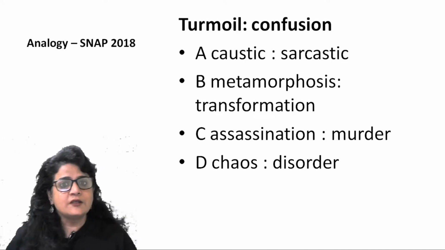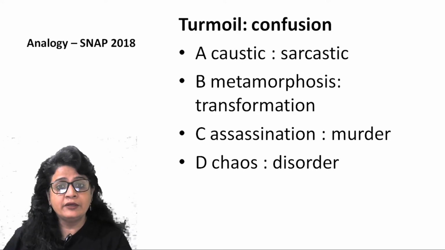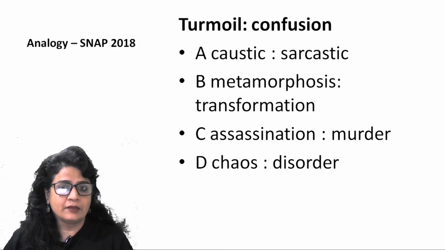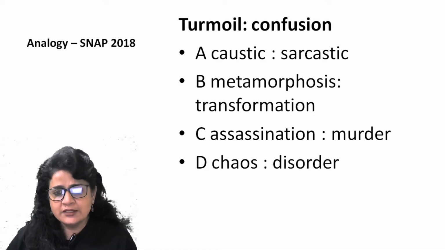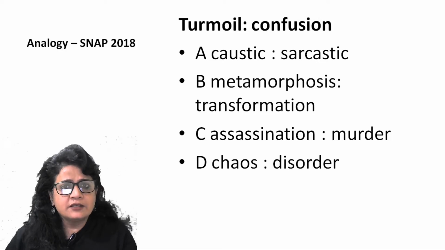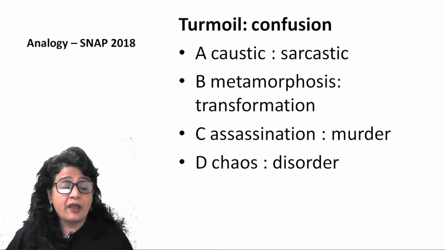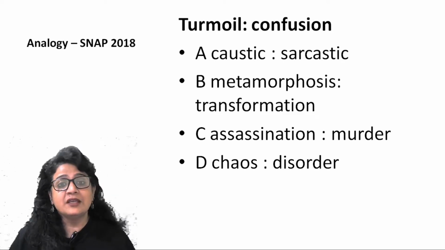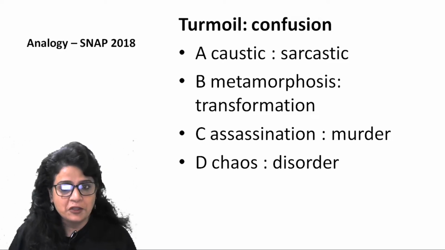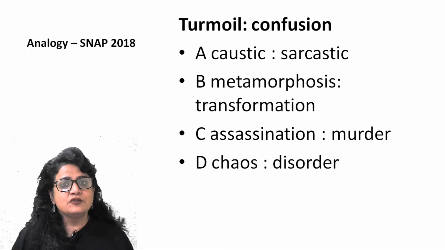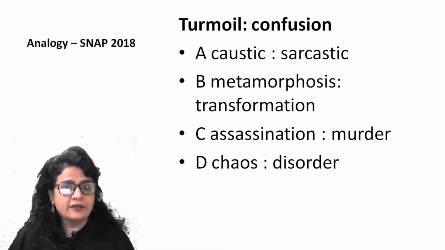Now, SNAP 2018 analogy question also appeared there. Turmoil and confusion. All right. So turmoil and confusion. Turmoil is a state of great uncertainty and confusion. A situation where nobody understands what to do. Nobody has certainty what is going to happen. The perfect word for what happened in 2020. We lived in a turmoil. For the first half of this year, we all lived in a turmoil. We did not know what is going to happen next. We did not know what we are going to do next. Extreme state of confusion and state of uncertainty.